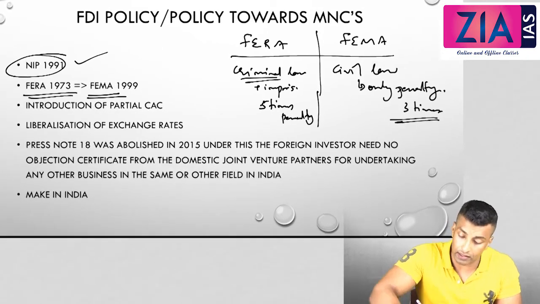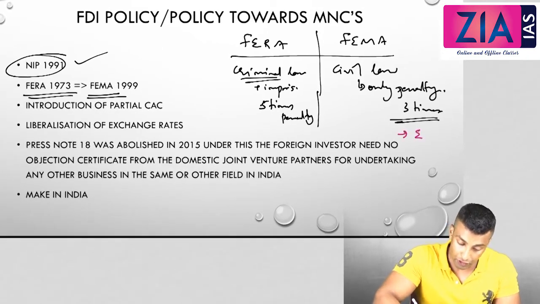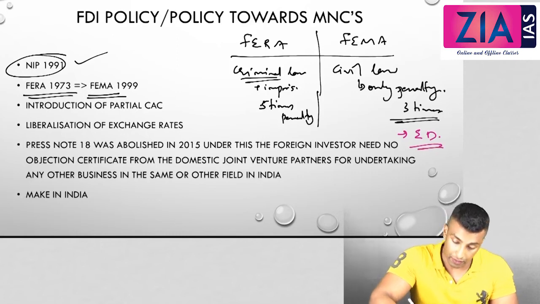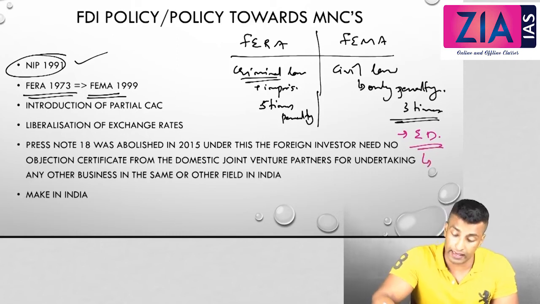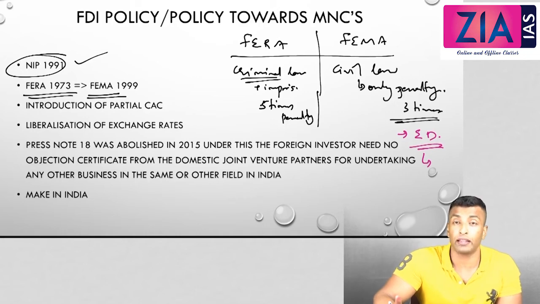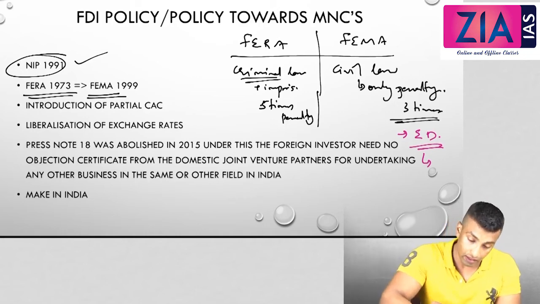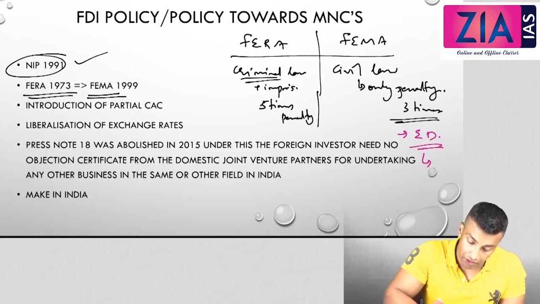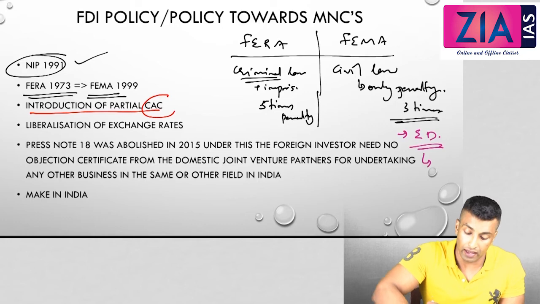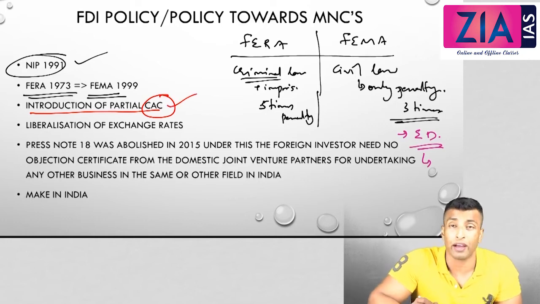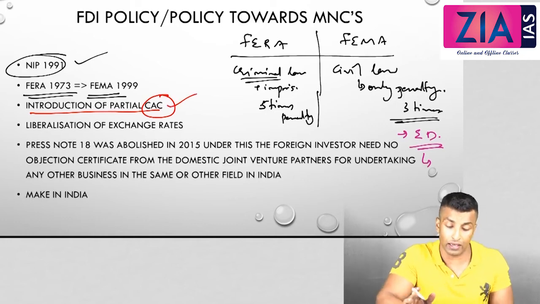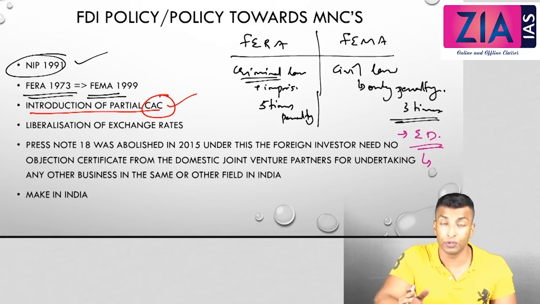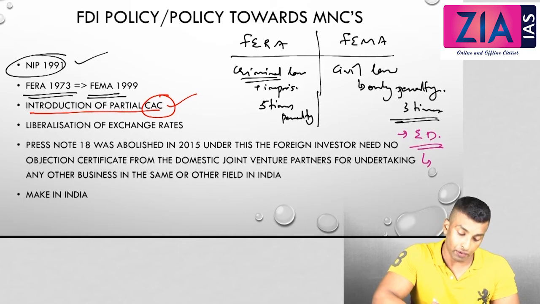Now who will investigate the cases under this? It will be investigated by the Enforcement Directorate. They have the power to arrest, seal, seize and everything. They can interrogate, they can remand, all these powers are with the ED. Then introduction of partial current account convertibility. Current account convertibility and all this have to be discussed in detail later, but just now understand under policy, because I have to complete this in 30 minutes, so that restriction is there. So I'll be talking about this in detail in some other video.